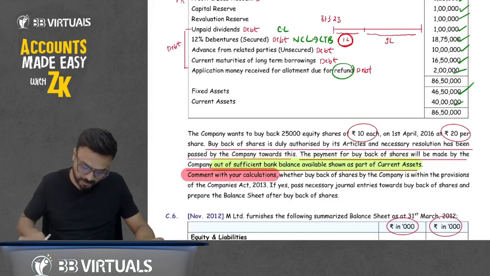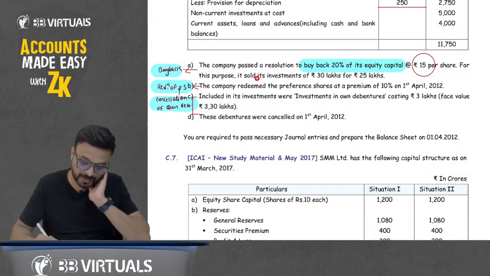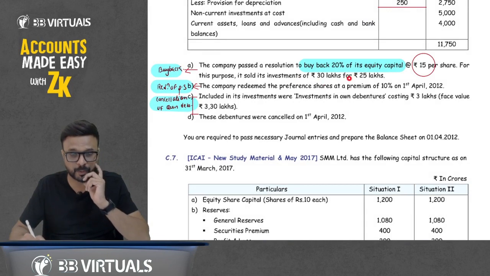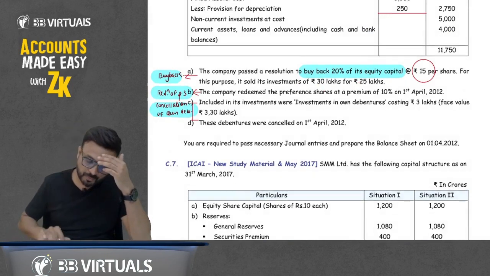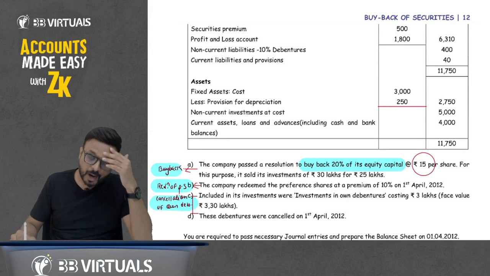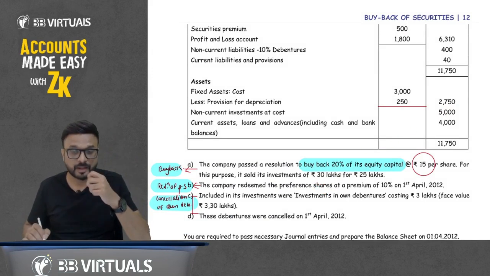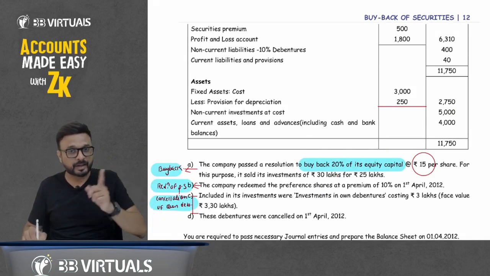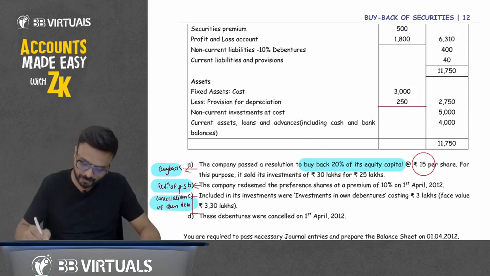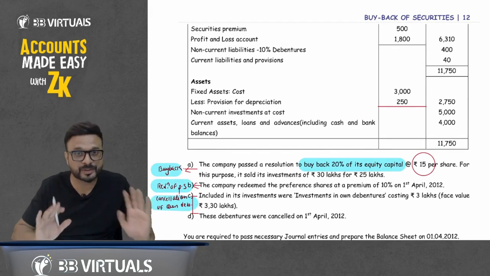At the time of buyback, first we are selling investment of rupees 30 lakh at rupees 25 lakh. The total value of investment given in the balance sheet is 5,000, so don't get confused. Out of 5,000, they are talking about only 30. An investment of 30 lakh we sell at 25, so it is not a profit. Here there is a loss of rupees 5 lakh.